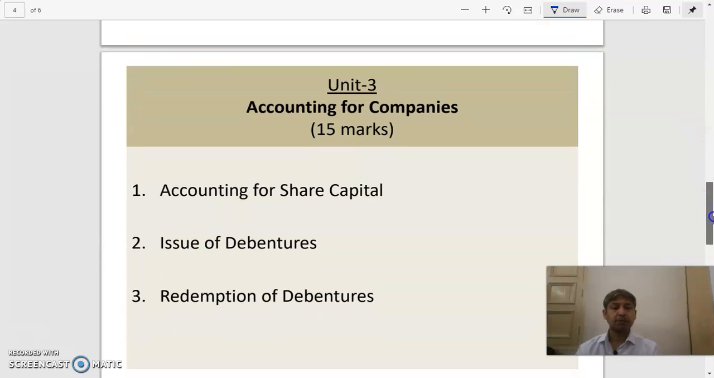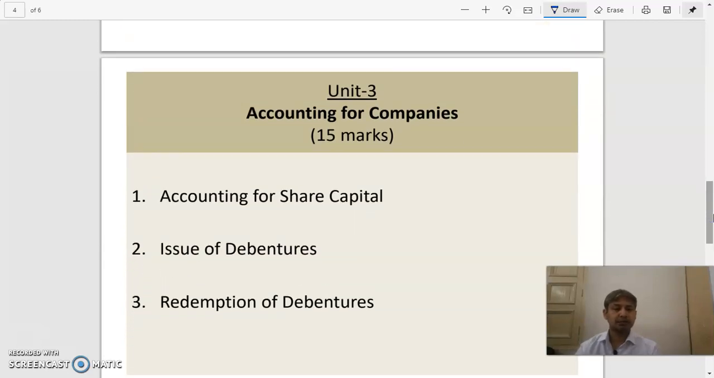Unit 3, company. I told you company business is done on a large scale. So first of all, we need to understand accounting for share capital. Now what do you mean by shares? We need to learn it. First of all, we need to understand the terminology, what are shares. Next is debentures, and for debentures, there are two chapters. One is issue of debentures, and the other is redemption of debentures.